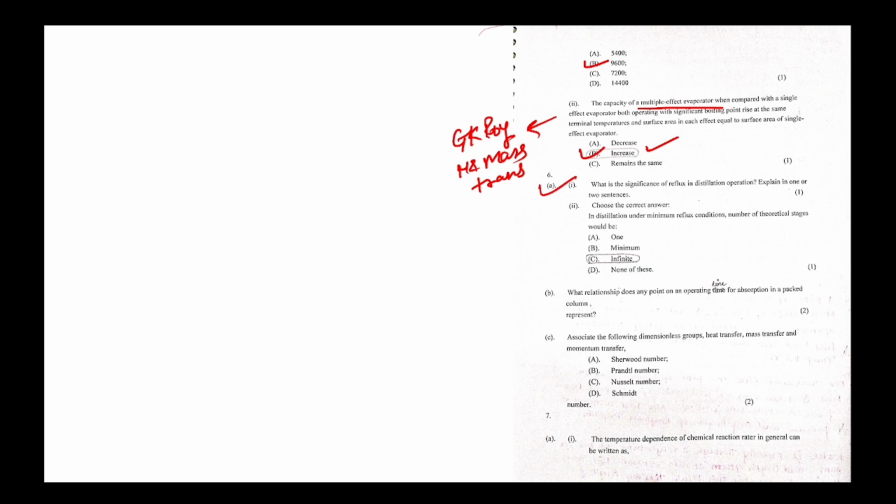In distillation under minimum reflux condition, the number of theoretical stages would be infinite. Minimum reflux means an infinite number of trays required, and total reflux means the minimum number of trays required.